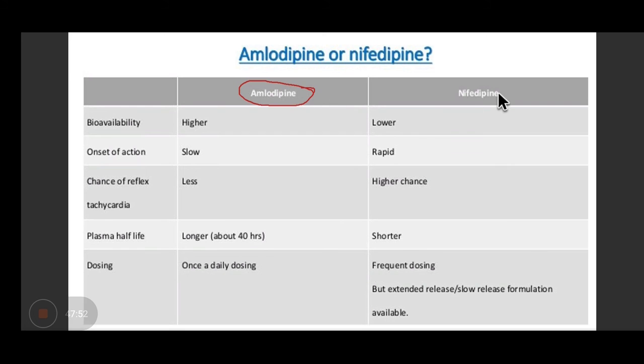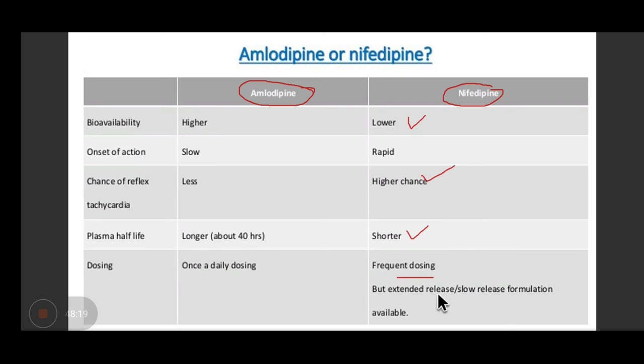So here is a comparison of amlodipine versus nifedipine. The negative point of nifedipine is that its bioavailability is low. Chances of reflex tachycardia are high. Half-life is short. It can be an advantage also. What is the advantage of a short half-life? That you can titrate, especially in pre-eclampsia cases.